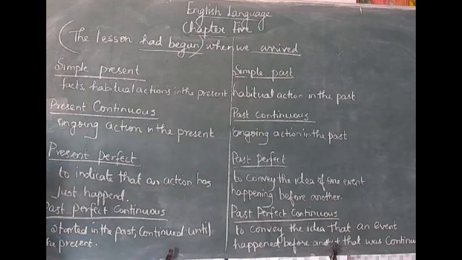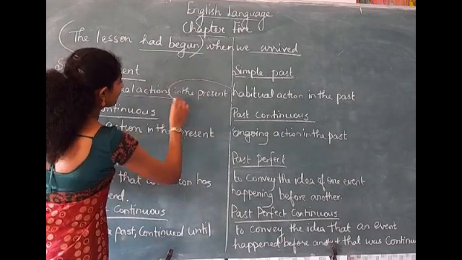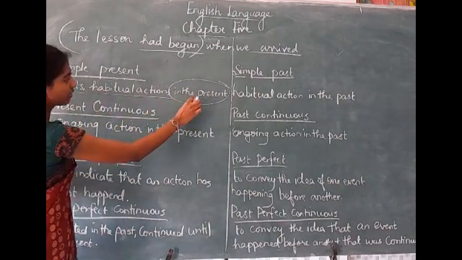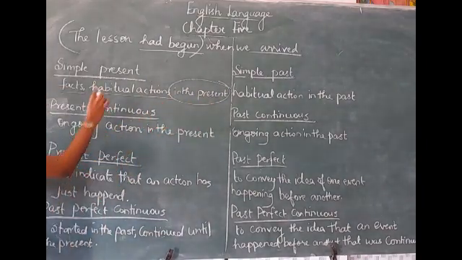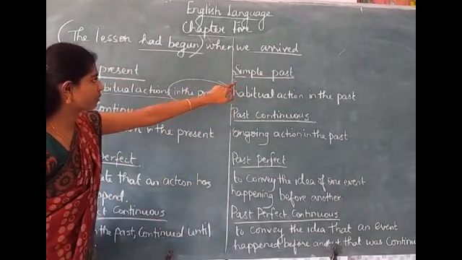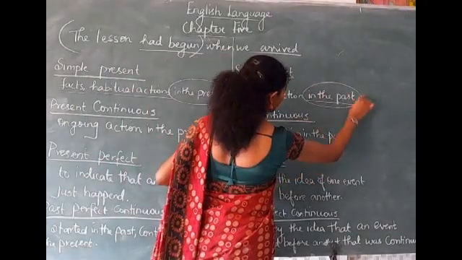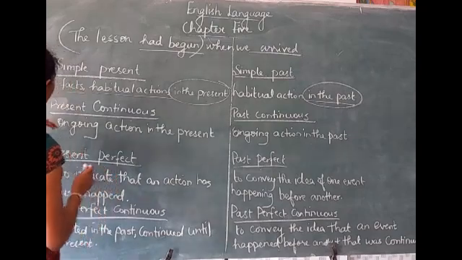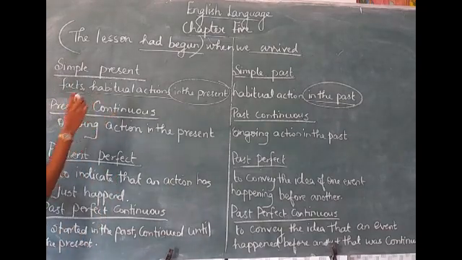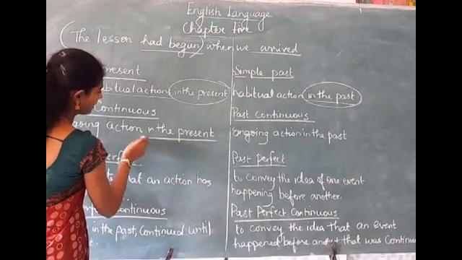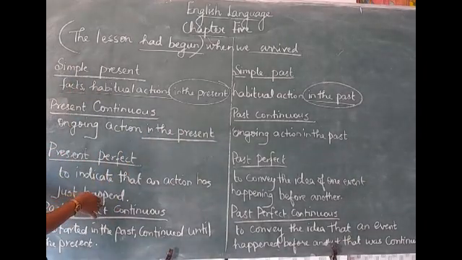We have to use simple present tense when you are talking about facts or habitual actions in the present. You should not forget this. Okay? Facts or habitual actions in the present. Then, what about simple past? You have to use simple past when you are talking about habitual actions in the past. Okay? Then, see the next thing, present continuous tense. We use present continuous tense to mention an ongoing action in the present. Okay? An ongoing action in the present.